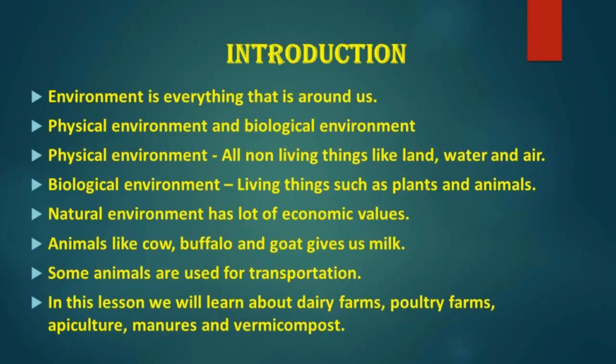Introduction. Environment is everything that is around us. There are two types of environment. They are physical environment and biological environment. Physical environment includes all non-living things like land, water and air. Biological environment includes the living things such as plants and animals.